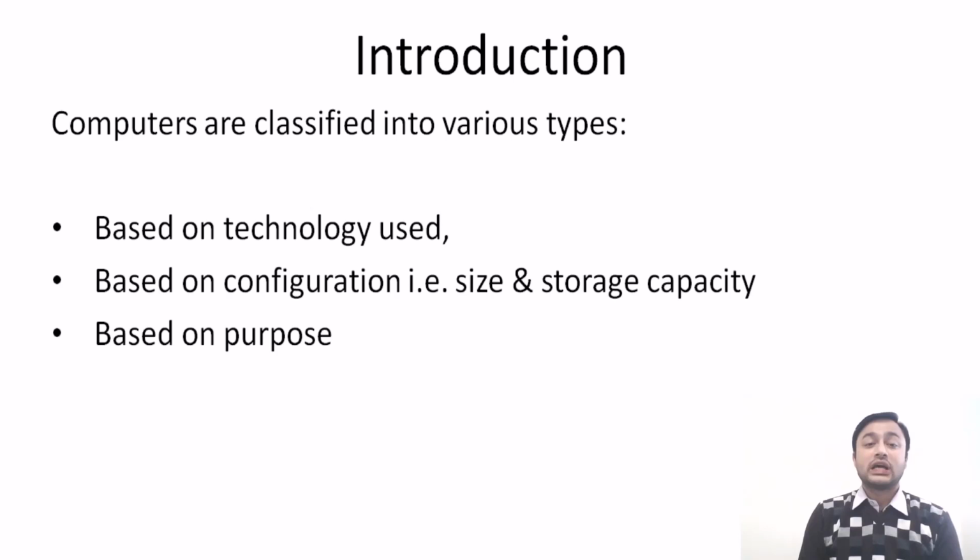Computers are classified into various types. They are classified on the basis of technology, on the basis of configuration, that is size and storage capacity, and also on the basis of purpose. So these are three main categories.